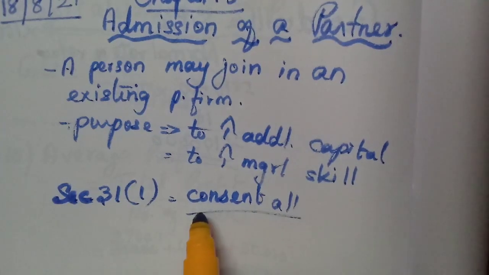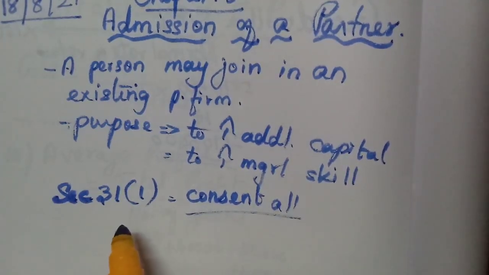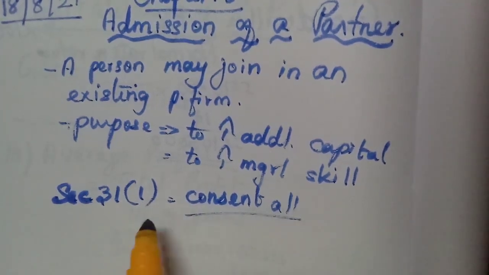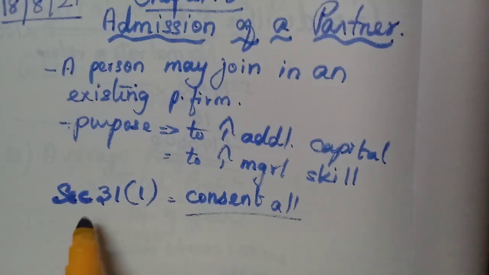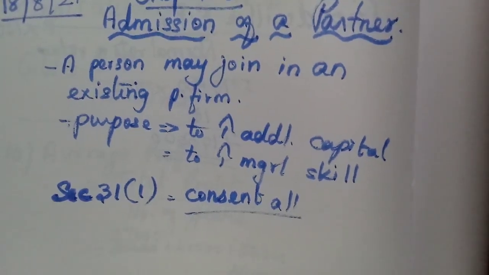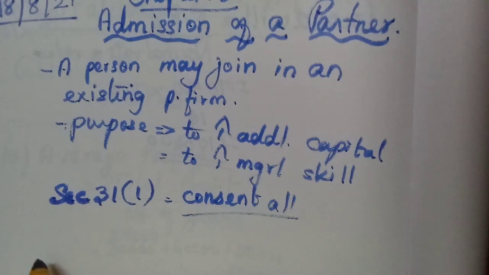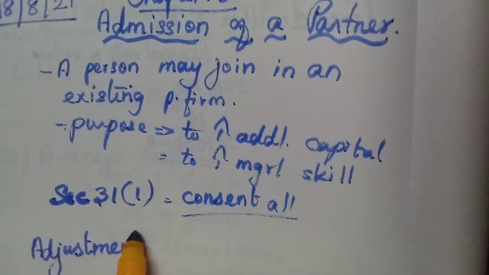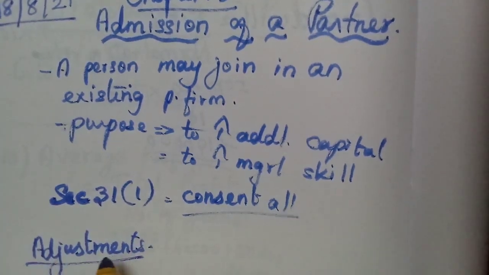The consent of all the partners is needed to admit a new person as a partner in the partnership firm. If one partner does not agree, then they cannot admit another partner. Now we will learn about the adjustments that we have to make at the time of admission of a new partner in the partnership firm.